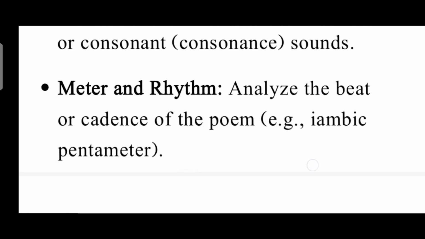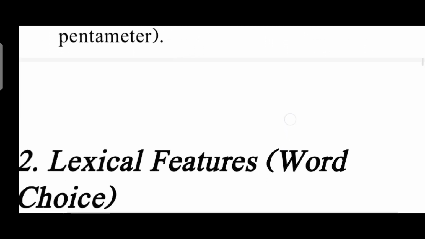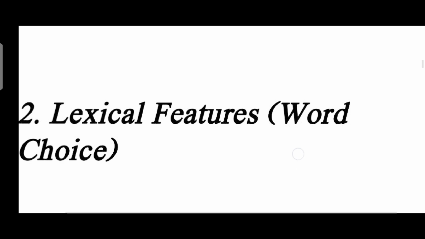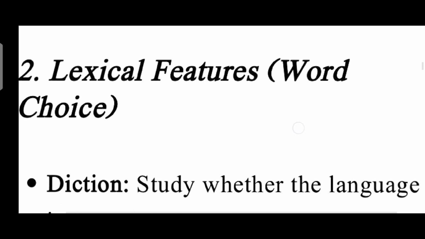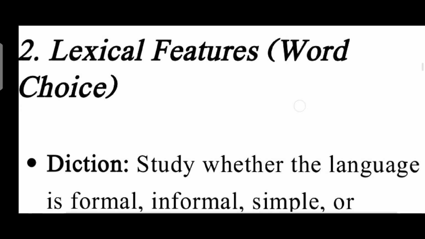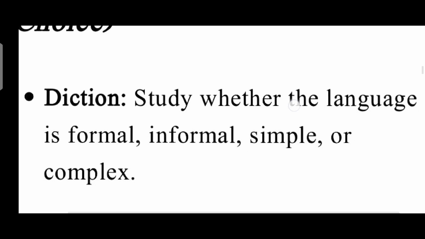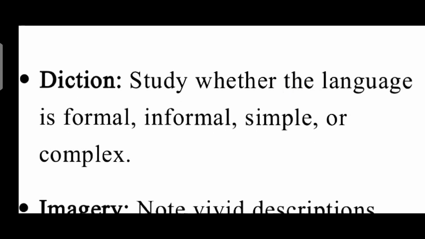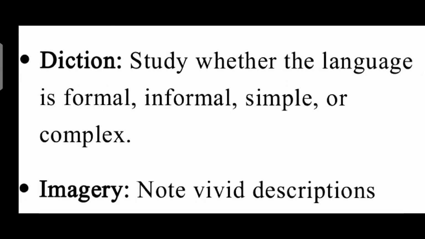iambic pentameter. The next main heading is lexical features, word choice. For example, what type of diction is being used in this poem? Study whether the language is formal, informal, simple, or complex.